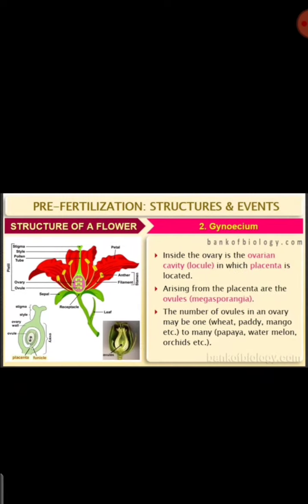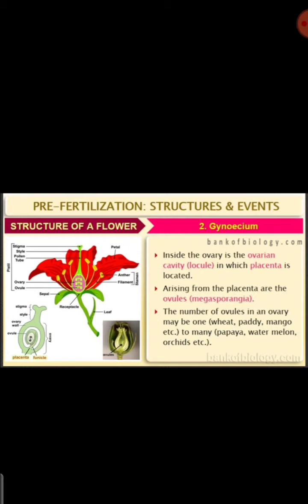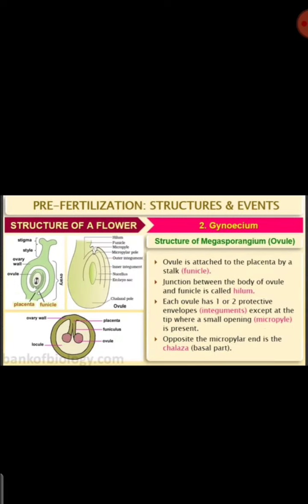The ovarian cavity we call the locule. Inside the ovary there is an ovarian cavity where the placenta is located. Arising from the placenta are the ovules, that is, megasporangia. The number of ovules may vary.